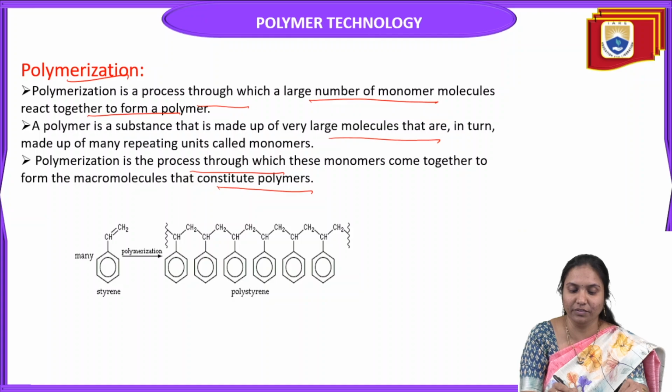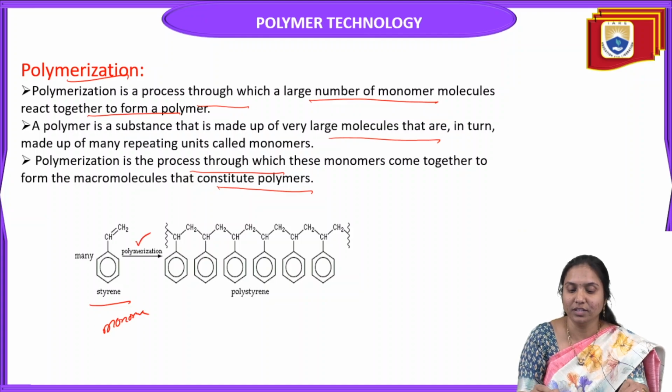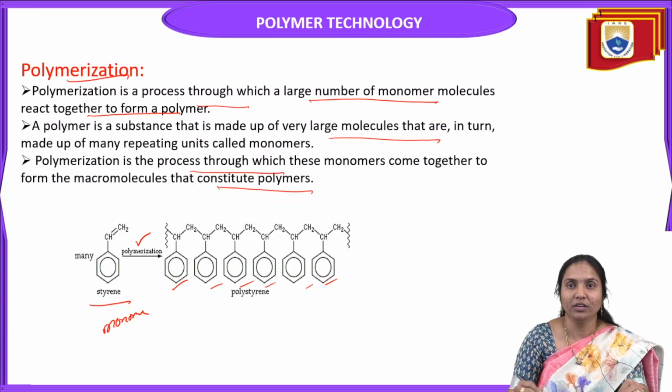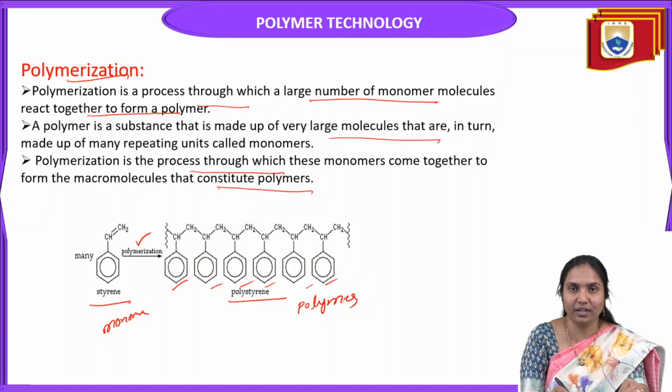For example, here I have given styrene. Styrene is a monomer which undergoes polymerization. The styrene monomeric unit is repeated several times, so then it forms polystyrene. Polystyrene is the polymer. Here the styrene monomer undergoes polymerization.